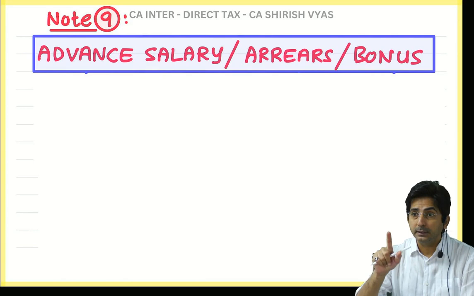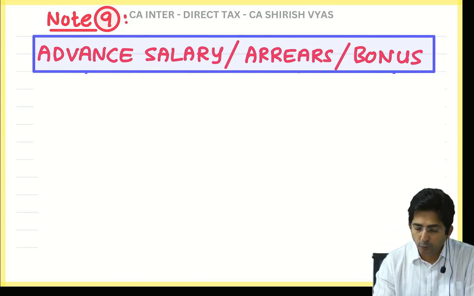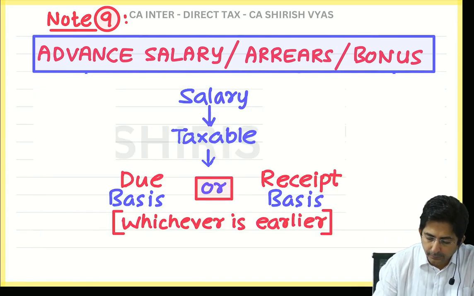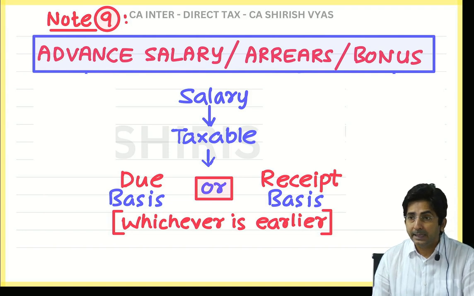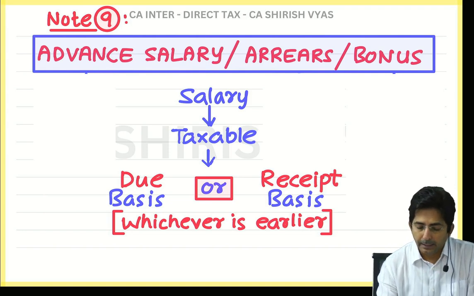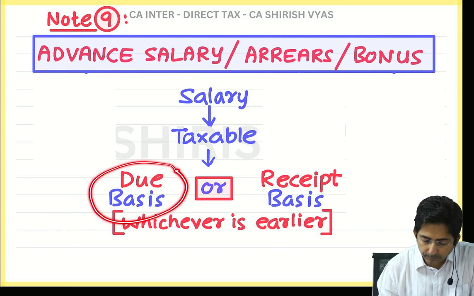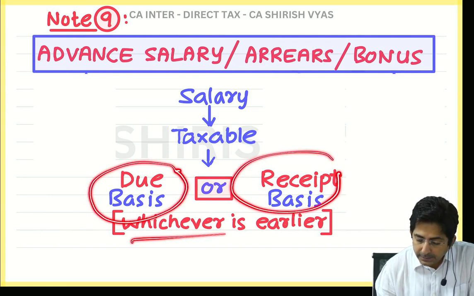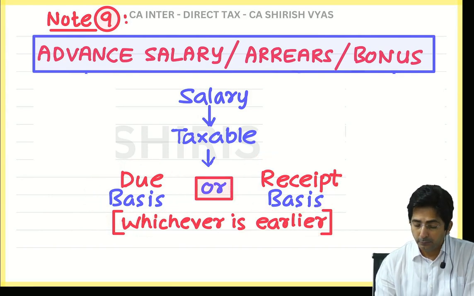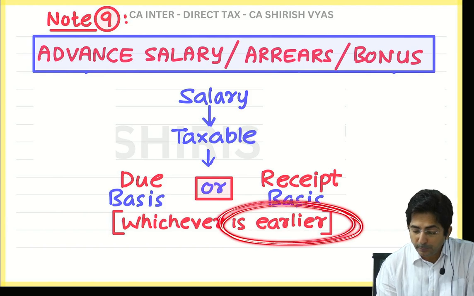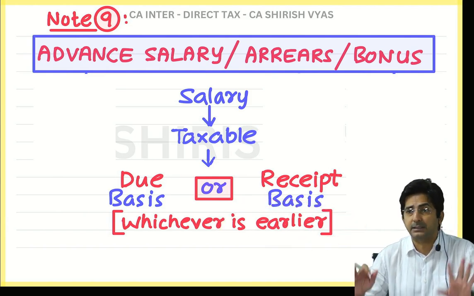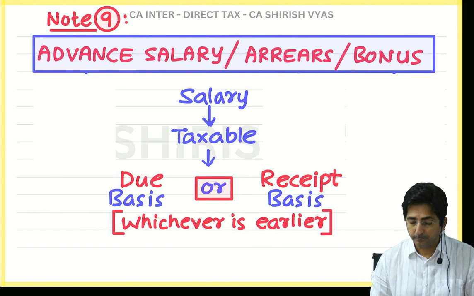So see, for this the law is very clear. In the income tax law, what they have written, read: salary will be taxable either on due basis or receipt basis, whichever is earlier. You know why whichever is earlier? Because government wants the tax as early as possible.